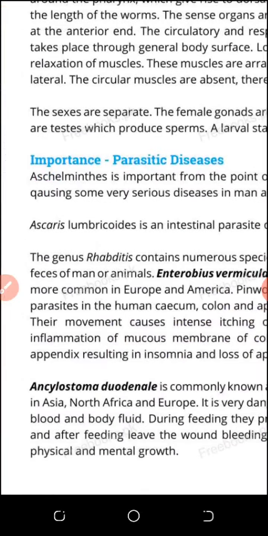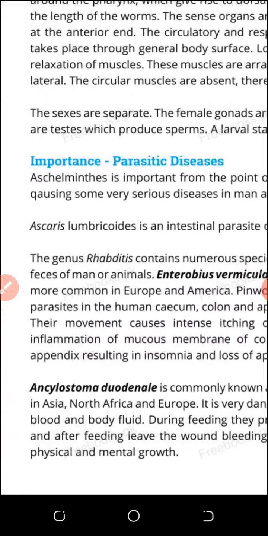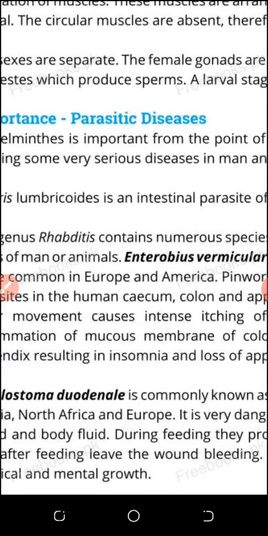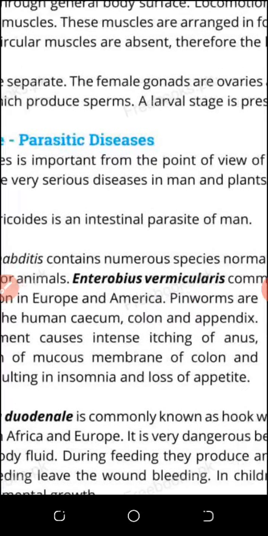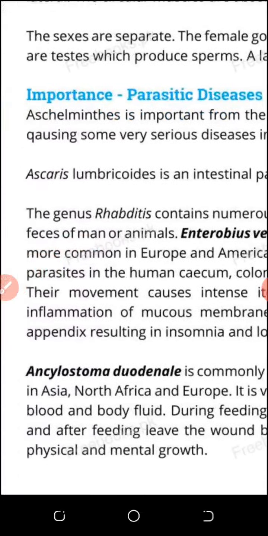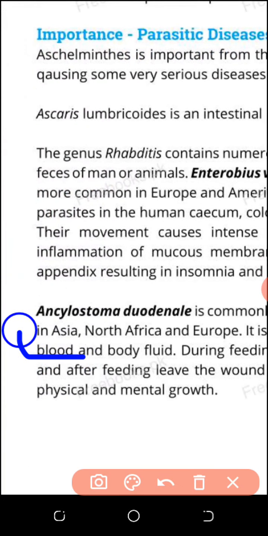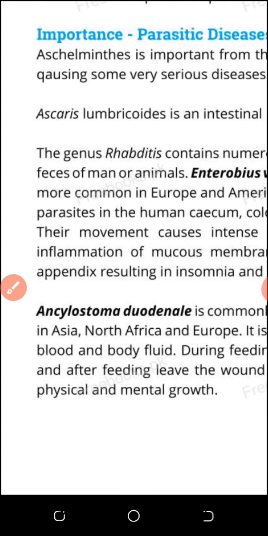We'll go to another type of parasite. Ascaris is a parasite. It is a true parasite in the human body, and it basically causes disease in the digestive system. Especially harmful is Ancylostoma duodenale, because it occurs in the duodenum, gets the food, and grows very quickly in the digestive system of the human body.